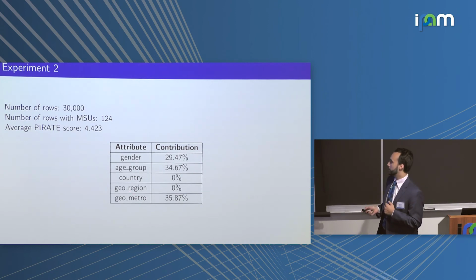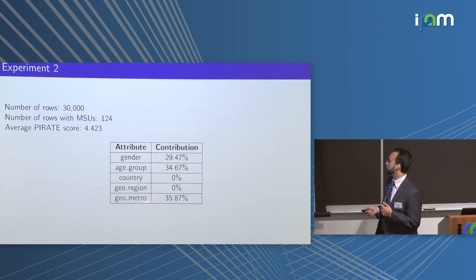So you can see there's only 5 attributes here in total. So on average, you needed 4 or 5 out of these to be able to identify a row. And you couldn't identify very many of them at all. Now here we can see that country is not identifying at all. That's because every single person in this data set was from the United States. So country was totally uniform, and it wasn't identifying.